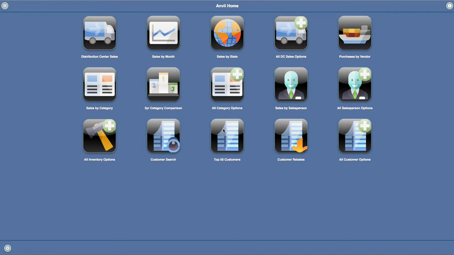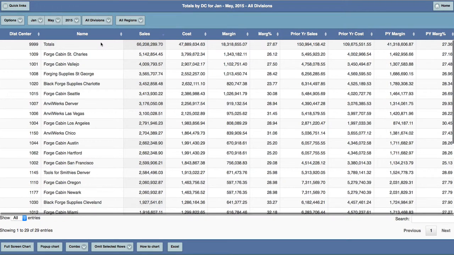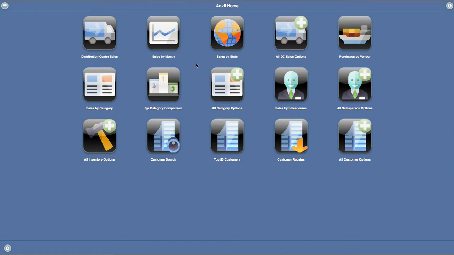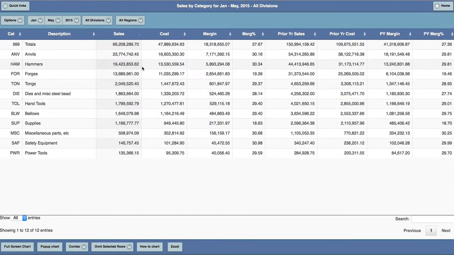Anvil's data analysis grid views are powerful spreadsheet-like displays for analyzing your IBM I data. All grid view displays are divided into sections for easy data analysis.